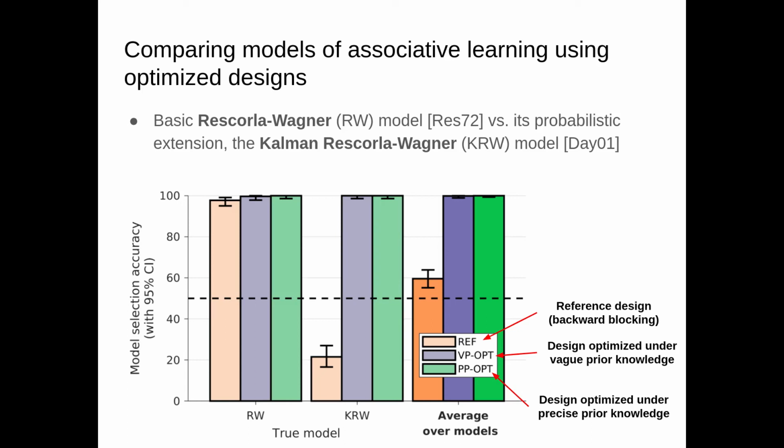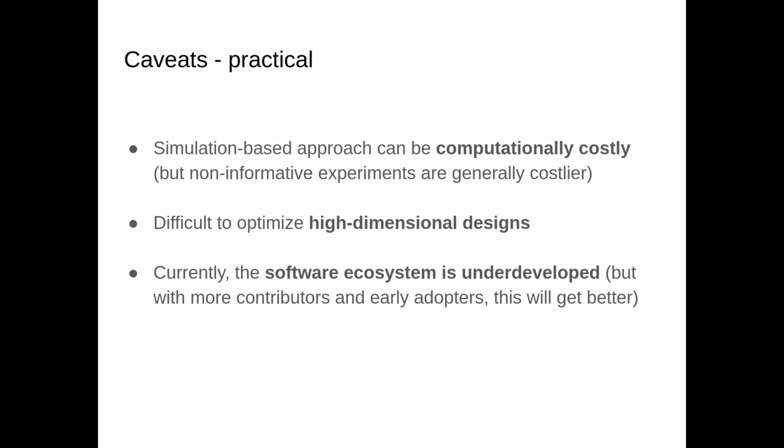Although these kinds of results in simulations are of course encouraging, there are some caveats, both practical and conceptual. So first of all, this kind of optimal experimental design problem can be quite computationally costly. However, that cost always needs to be weighed against the cost of non-informative experiments. Secondly, experiments that have many design variables can also be challenging to optimize. And lastly, the current software ecosystem is not yet very developed, but hopefully with more people interested in both developing and using these kinds of tools, this will improve.